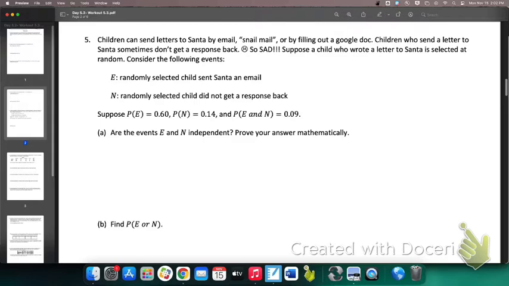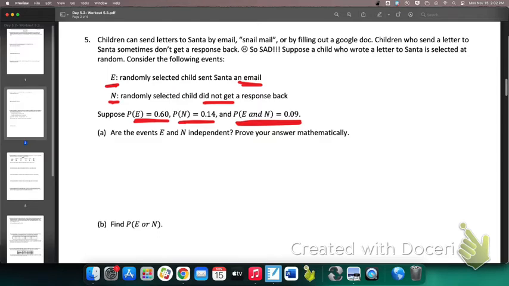So look, children can send letters to Santa by email, snail mail, or filling out a Google Doc. We're all technological these days. Children who send a letter to Santa sometimes don't get a response. Suppose a child who wrote a letter to Santa is selected at random. Consider these two events. E is that they sent an email to Santa. N is that they did not get a response back. The probability of an email is 0.6. The probability of not getting a response is 0.14. And the probability of E and N is 0.09. Time out. Are these mutually exclusive? No. Why not?